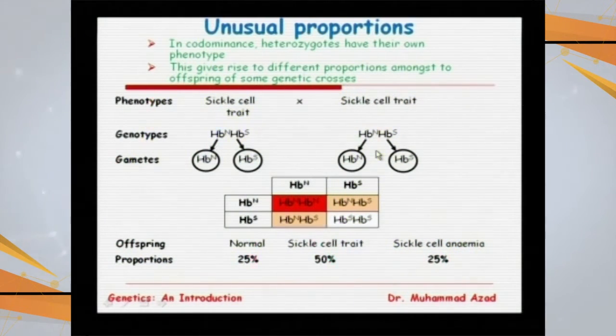Because if both cousins are carriers, they will be normal, but once the combination occurs in this form, one child will be 100% normal, two of the children will be carriers with the trait, and one child will suffer from the disease. So 25%, 50% and 25%, a 1:2:1 ratio: one normal, one sufferer and two carriers.